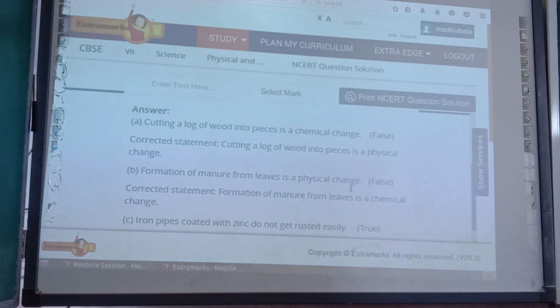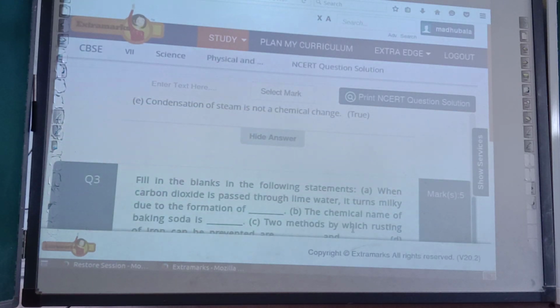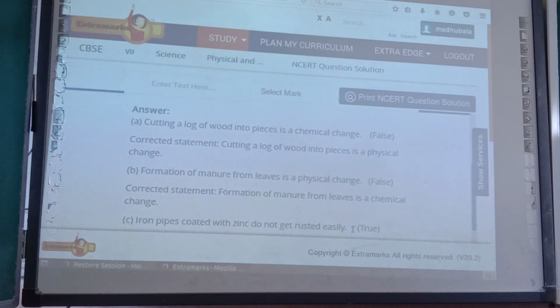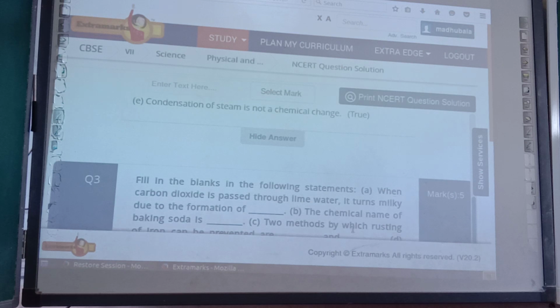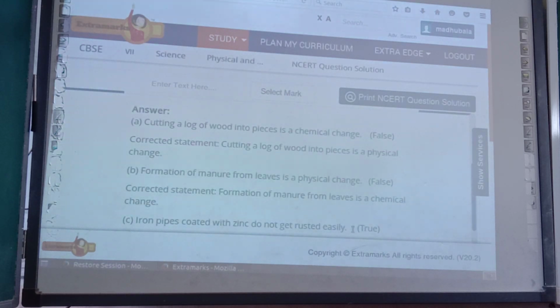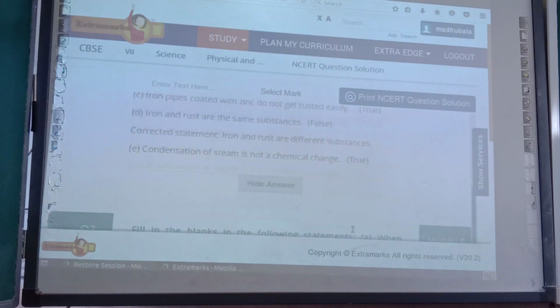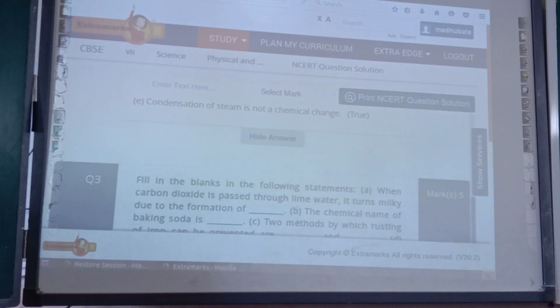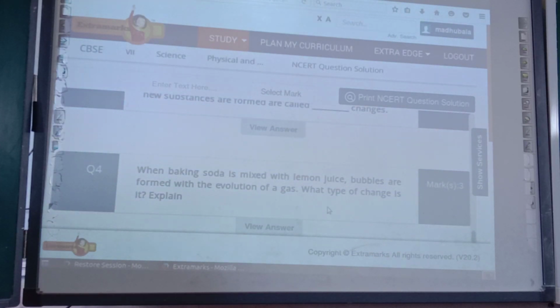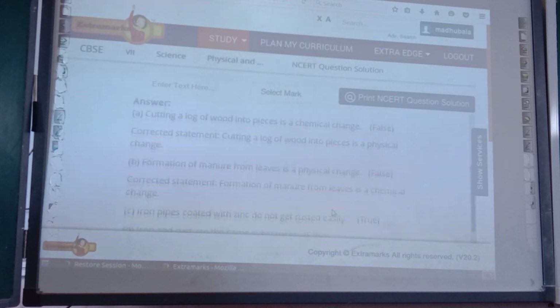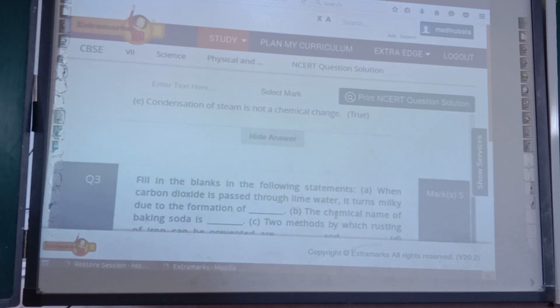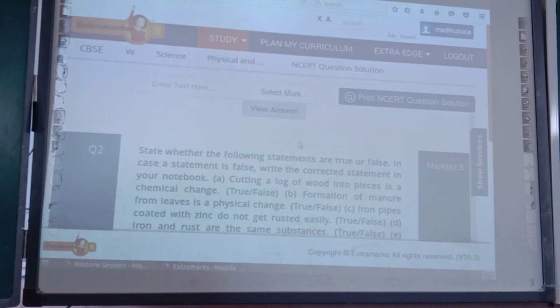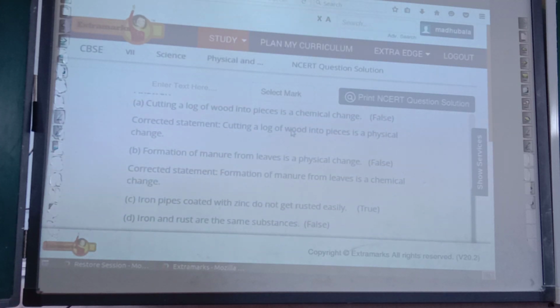Iron pipes coated with zinc do not get rusted easily. That is true only, so there is no need of a correct statement. Now D. Iron and rust are the same substance.